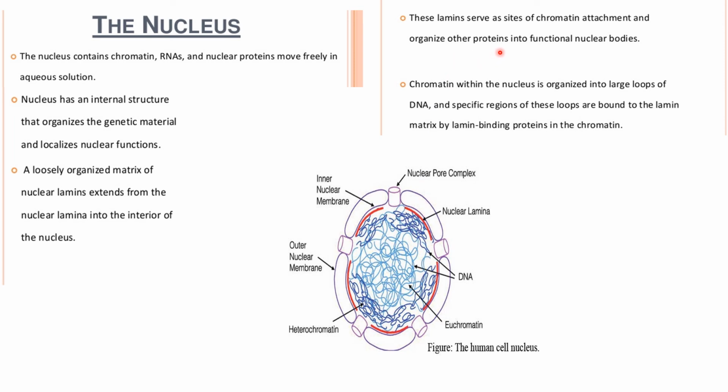It organizes other proteins into functional nuclear bodies. Chromatin within the nucleus is organized into large loops of DNA, and specific regions of these loops are bound to the lamina matrix by lamina binding proteins in the chromatin.